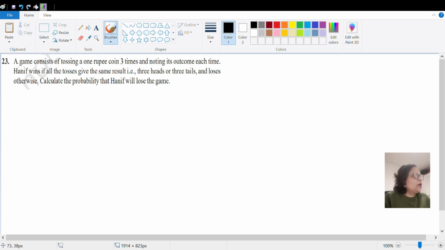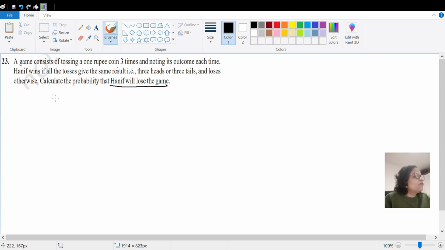We'll read the question. A game consists of tossing a 1 rupee coin 3 times, noticing its outcome each time. Hanif wins if all the tosses give the same result. That means either it is 3 heads or 3 tails, and he loses otherwise. Calculate the probability that Hanif will lose the game. Here, reading is very important. In a hurry, in a very pressurized situation in the exam, we read that he wins the game, and then the entire problem goes wrong. So you should understand and read it properly. It is asking that he will lose the game.